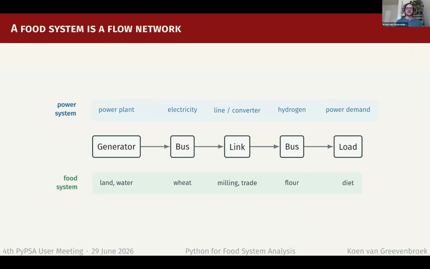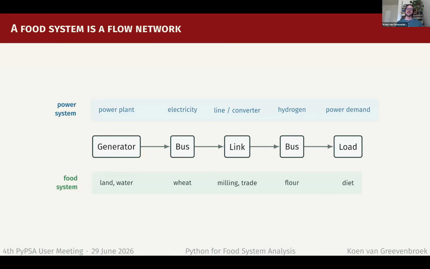Now, the food system is really a kind of flow network. Food is a kind of energy, just calories, right? But really, the food system is a kind of flow network of masses going around. And so you can compare it a little bit to a power system, where we might have a power plant in the power system, we would have a plot of land in the food system, right? And it produces a kind of commodity like wheat, and there'll be some conversion going on. So you have to mill this wheat into flour, and then finally this goes into the diet. And so this is the kind of scope of the model.